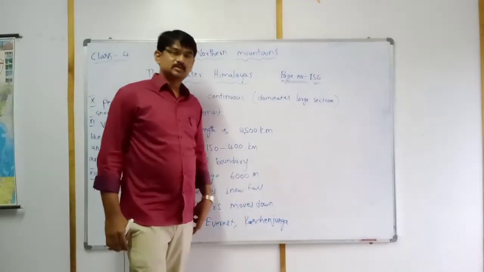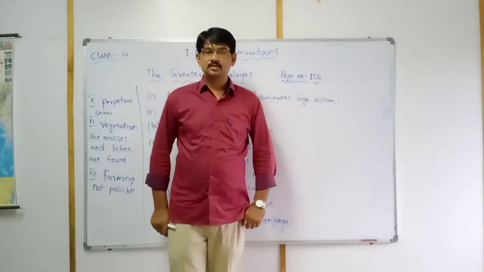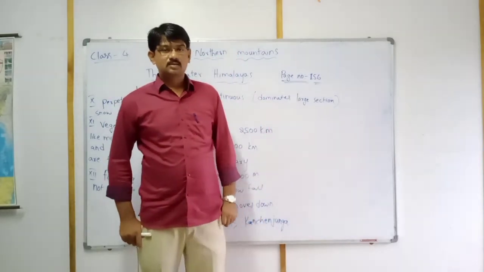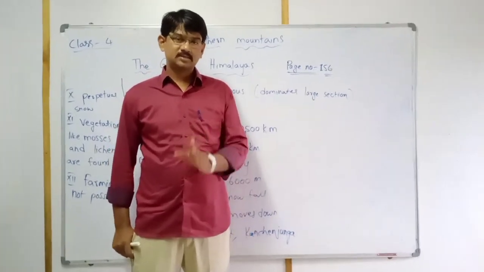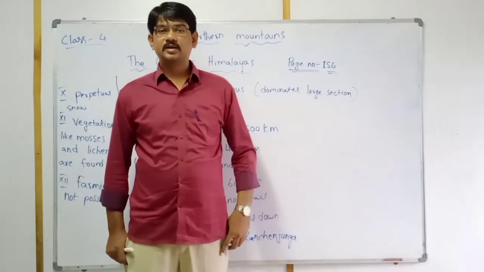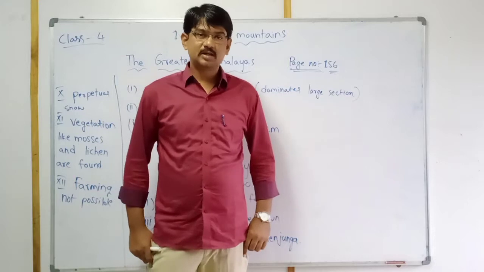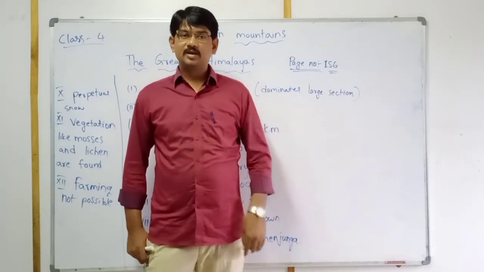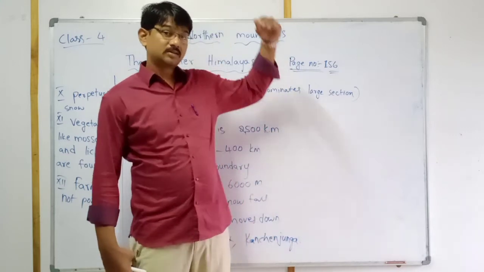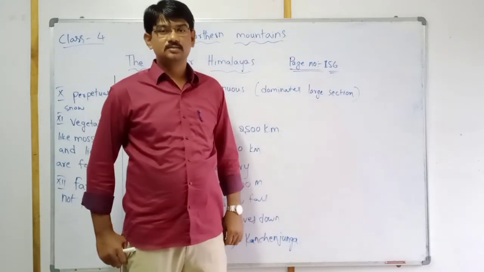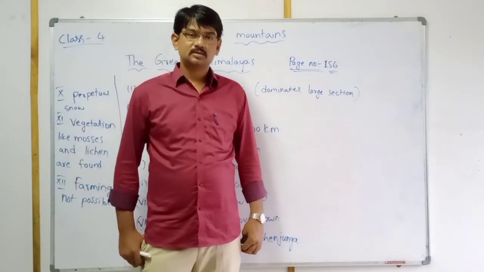Lesson name: Northern Mountains. Already in the previous class we discussed the Northern Mountains. How many directions are there? Four. Yes. On the east side the Bay of Bengal is located, on the west side of India the Arabian Sea is located, on the south side of India the Indian Ocean is located, and on the north side the Himalaya mountains are located.